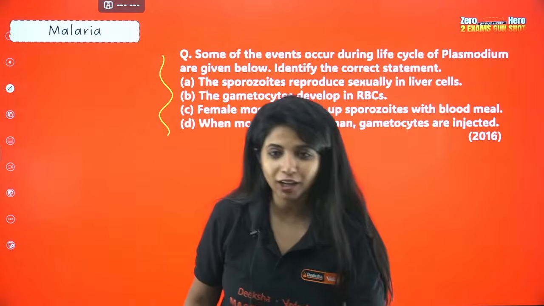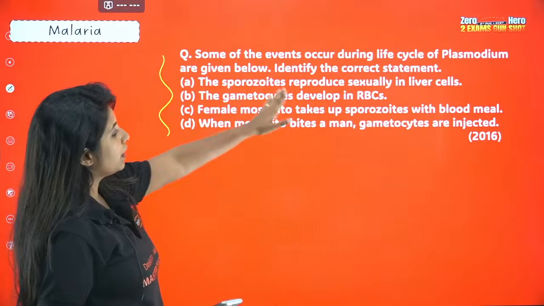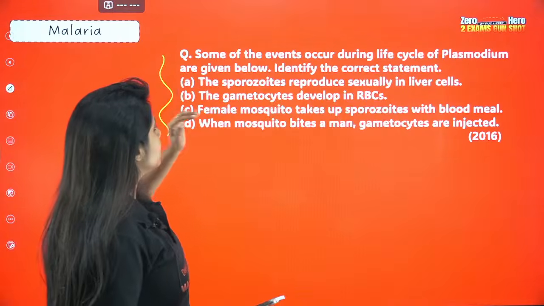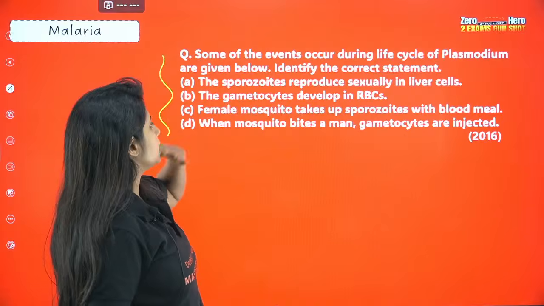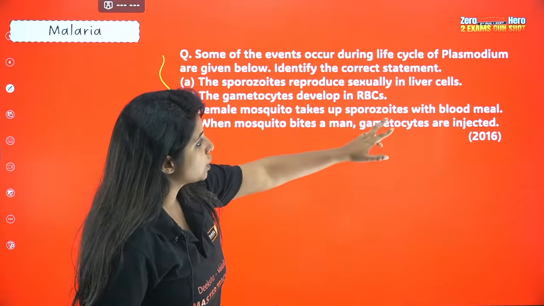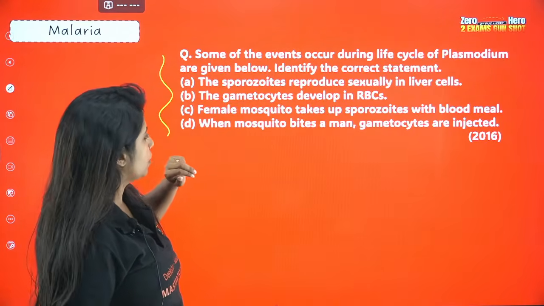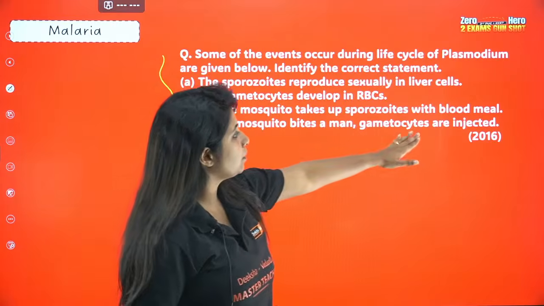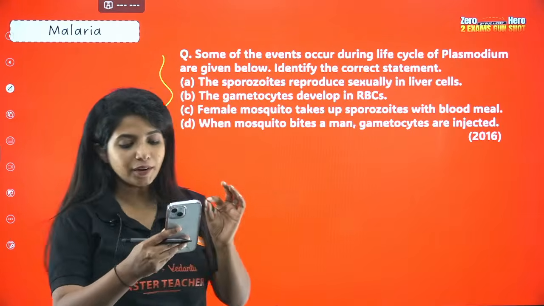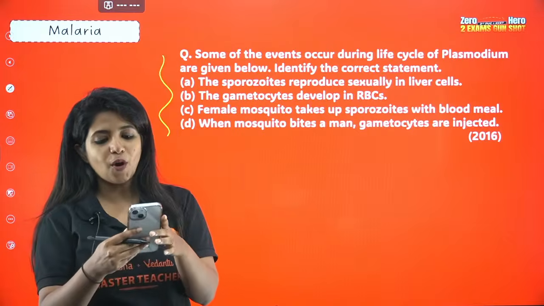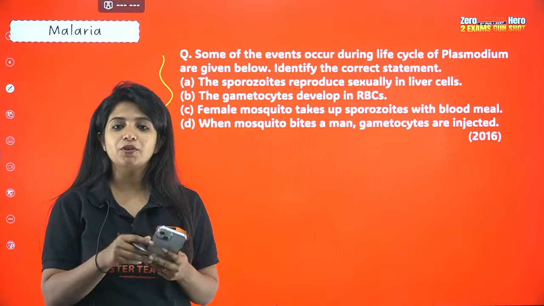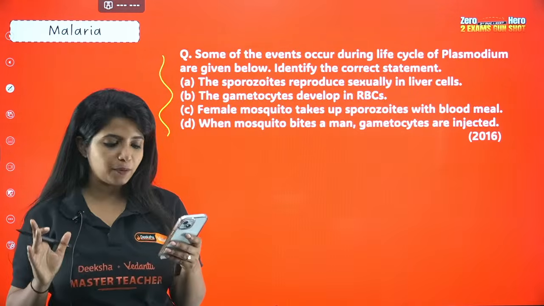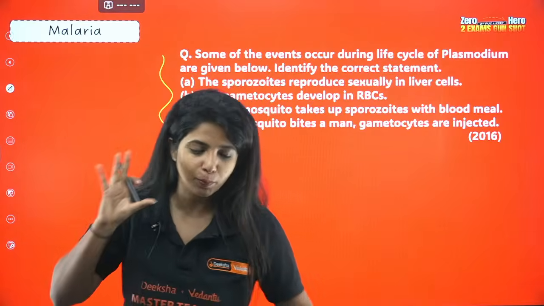Okay, guys, try to solve this question. The sporozoites reproduce sexually in liver cells. The gametocytes develop in RBC. Female mosquito takes up sporozoites with the blood meal. When mosquito bites a man, gametocytes are injected. You are asked what is the correct statement. So for everyone who got to understand the entire life cycle of Plasmodium, it will be super easy.